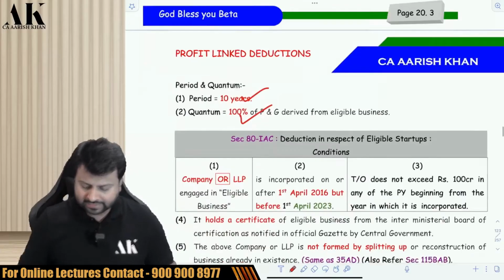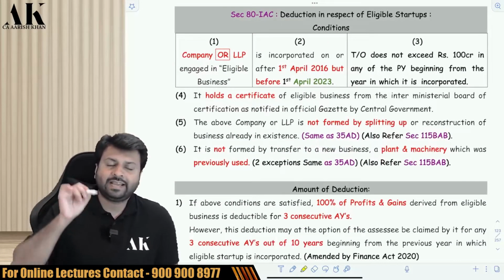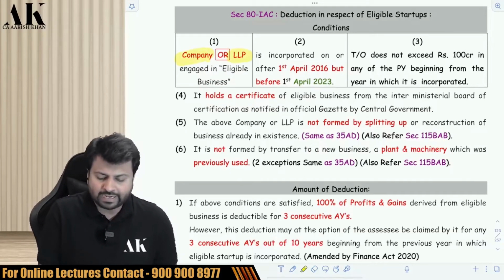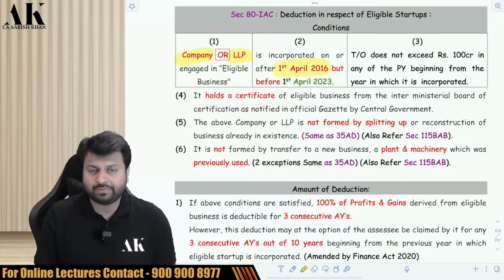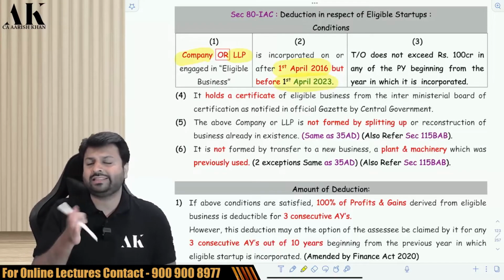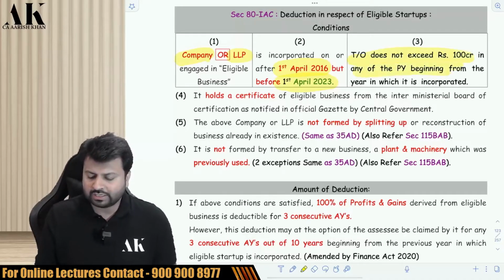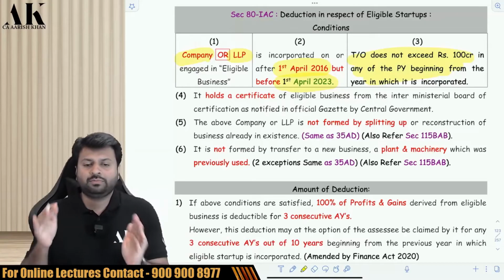Okay. Next benefit is only available to certain eligible startups, and ATIAC is a very important section for your exam. Now this section is eligible only for a company and LLP. It is not available to everyone. Your company or LLP should be incorporated between April 2016 and March 2023, that is before 1st April 2023, and your turnover does not exceed 100 crore in any of the previous years. It means your turnover should be up to 100 crore rupees.